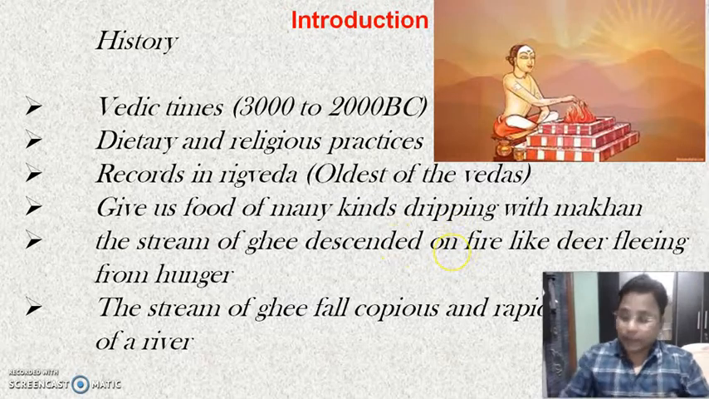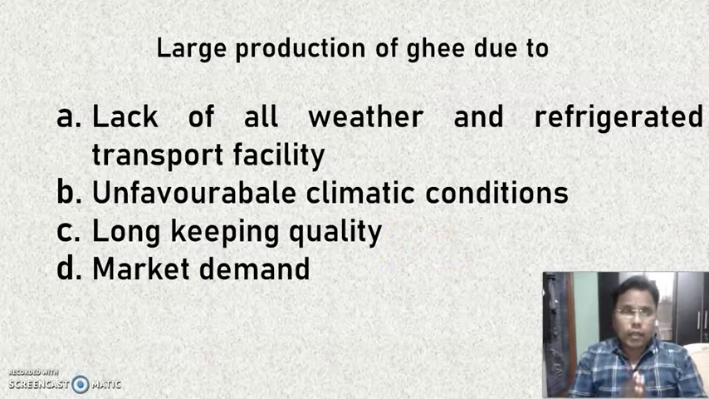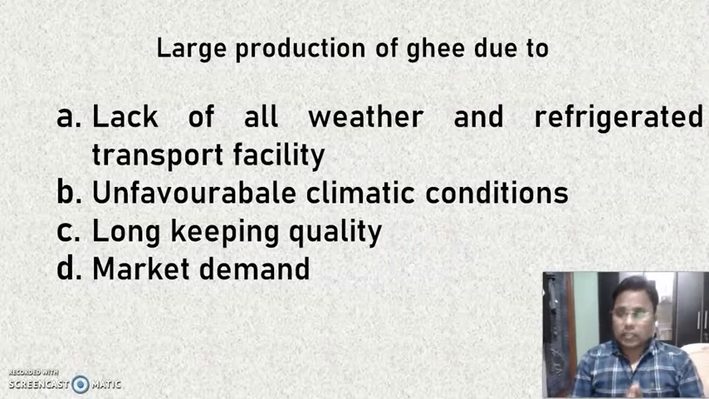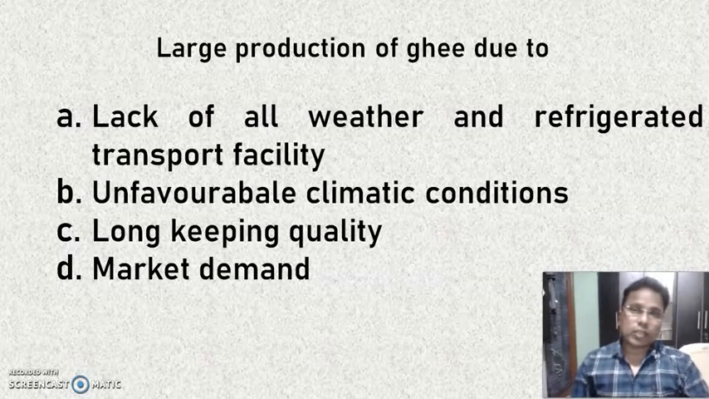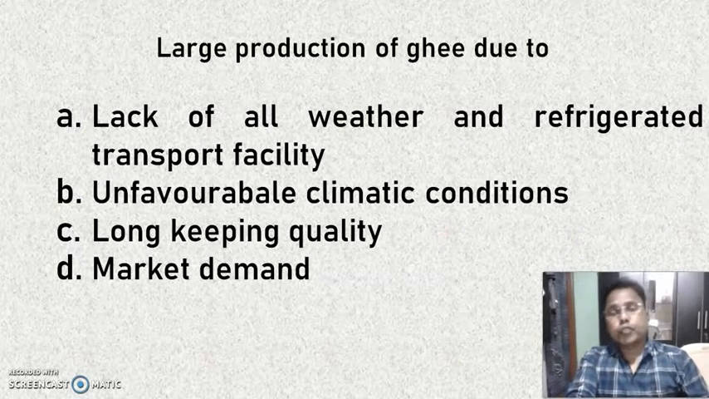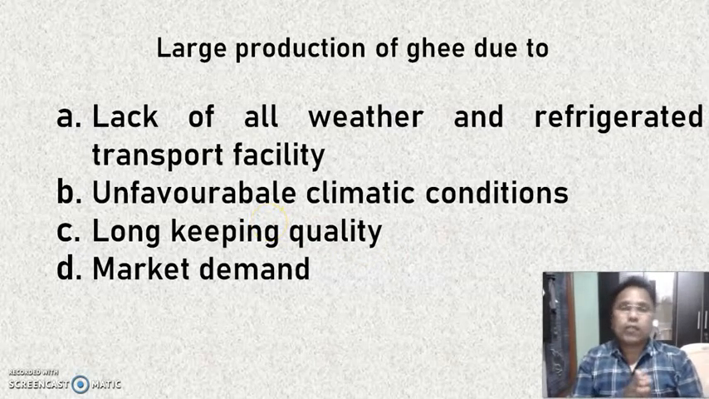Next point, let's see the next point. We may say that the ghee is produced on the large scale. What would be the cause for the large production of ghee? Here are a few points due to which the ghee is produced on the large scale. The first one is the lack of all weather and refrigerated transport facility.